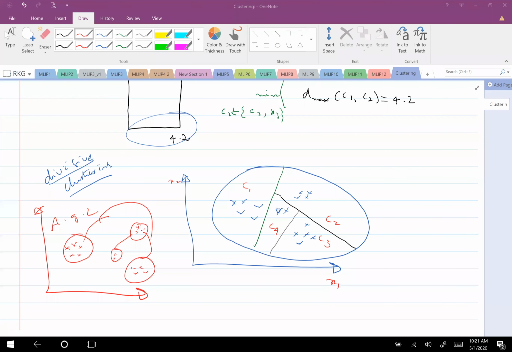Okay, so how do I do divisive clustering? Say initially I have all samples in a single cluster. If I want to divide into 2 clusters, what is the basis for dividing? I say that the variance of all samples put together is very high.